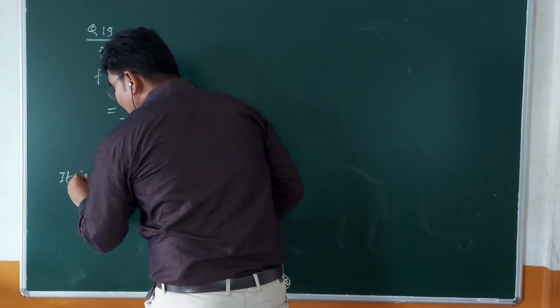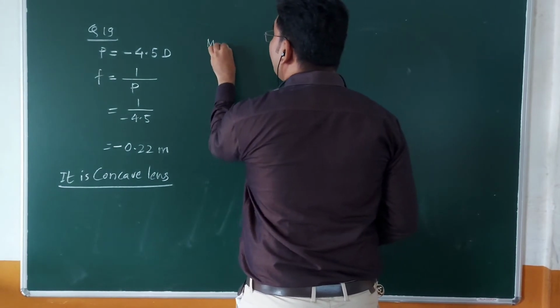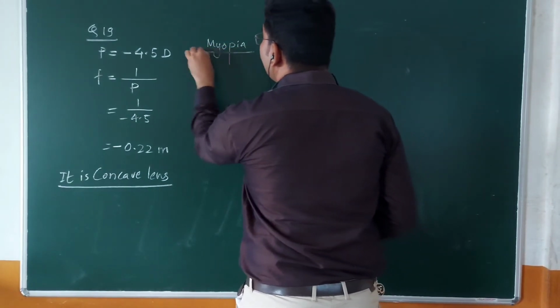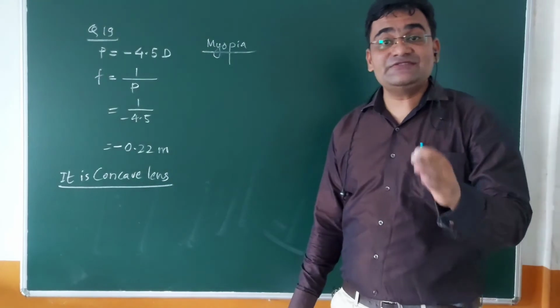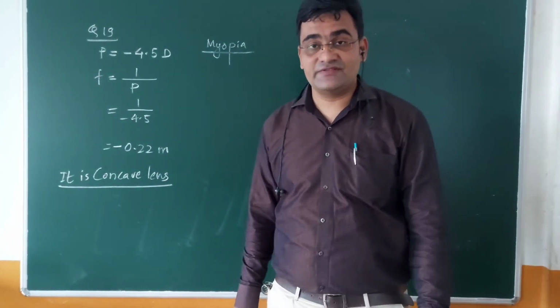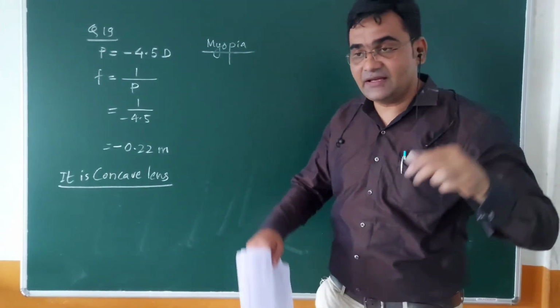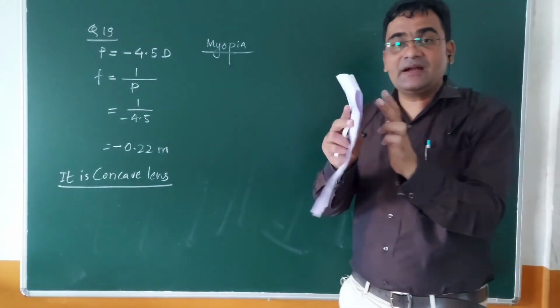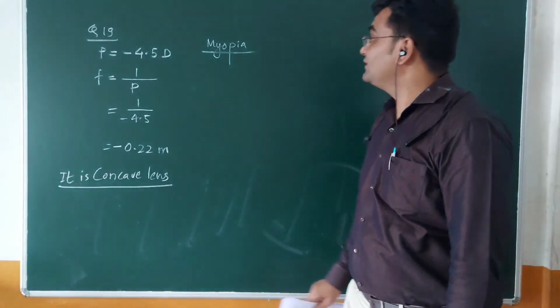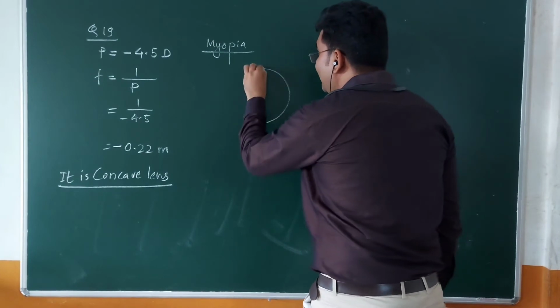We know that concave lens is prescribed to correct the defect called myopia. Okay, the defect in which person can see nearby distances but cannot see the longer distances. The basic causes are that the ciliary muscles which is working here to expand and bulge the eye lens, they are not relaxing properly. So the defective eye will appear like this.